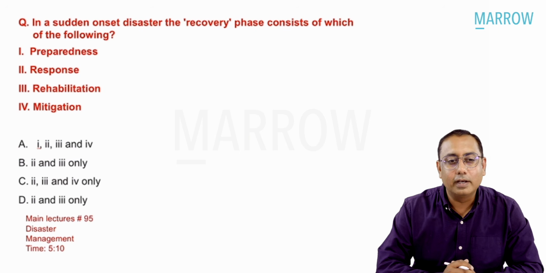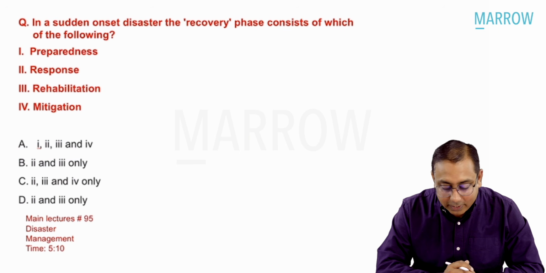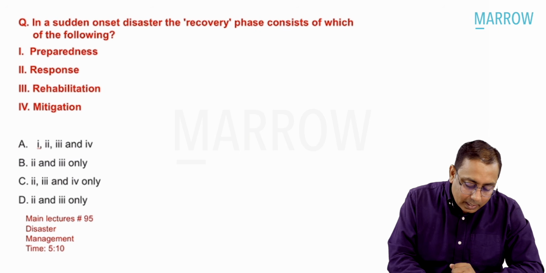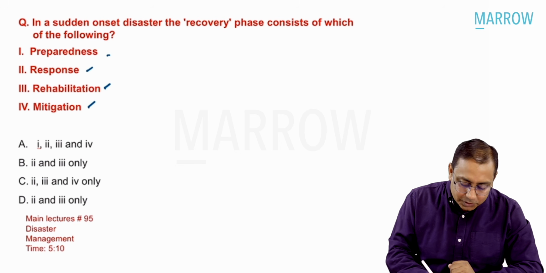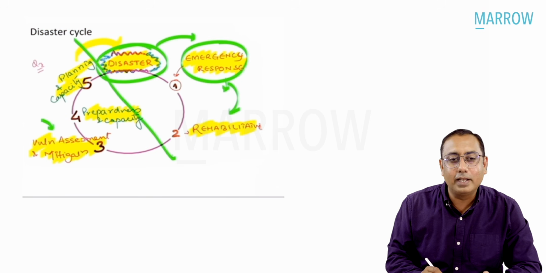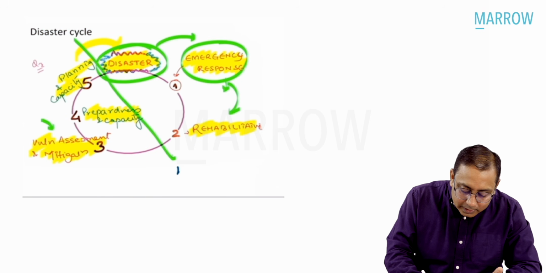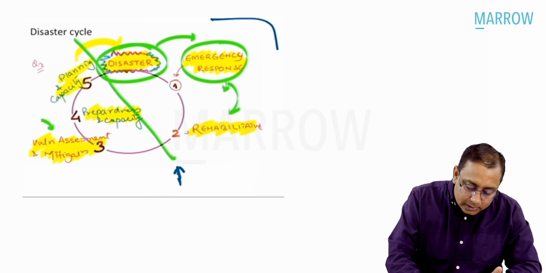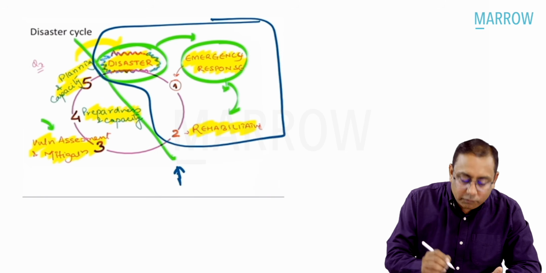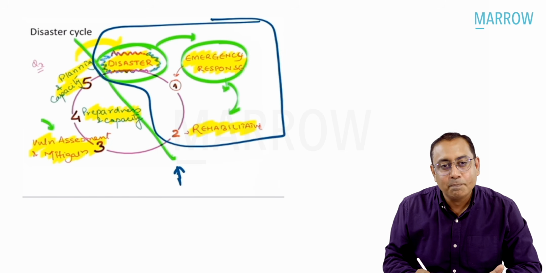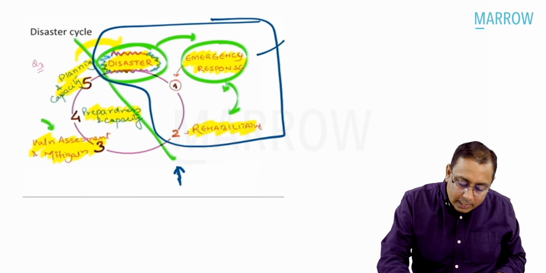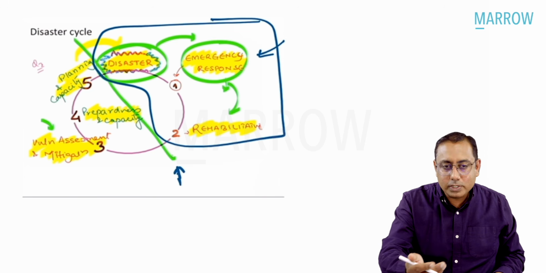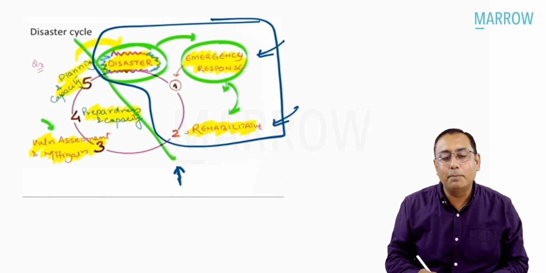Coming on to the next one: in a sudden onset disaster, the recovery phase consists of which of the following? Preparedness, response, rehabilitation, or mitigation. Which of the following do you think is the best answer? This question again had been directly taken from our lectures. So I had made this line. This is going to tell you what area is for the disaster response phase. Overall, the disaster response is taken as emergency response or the main response. And then we also include the rehabilitation phase.